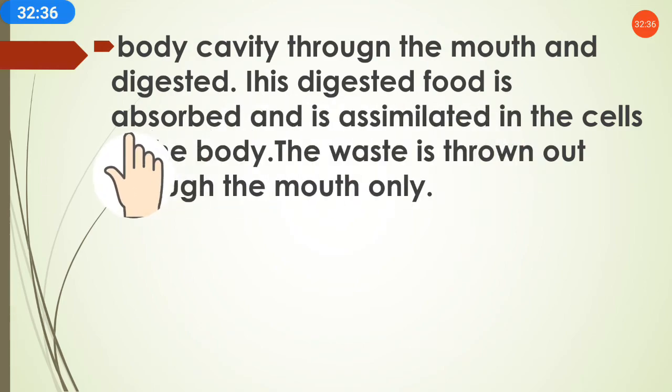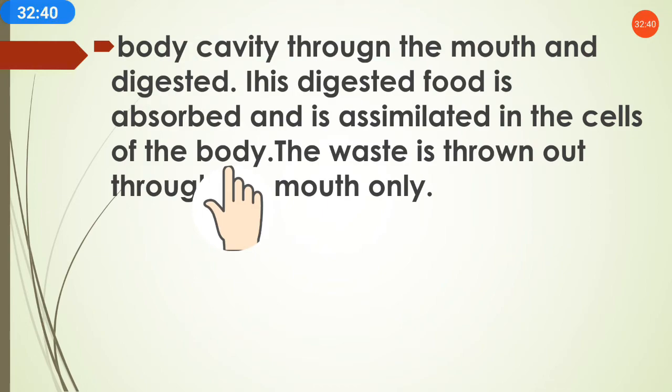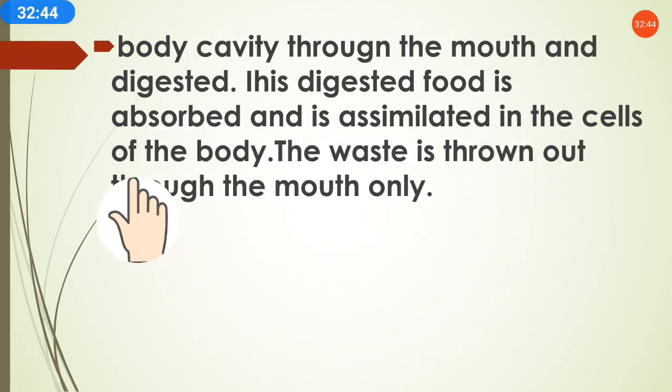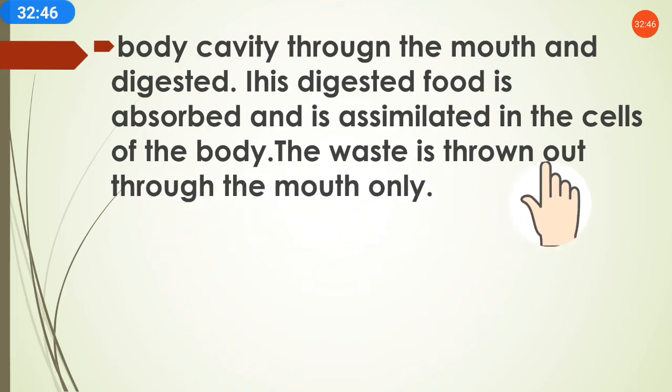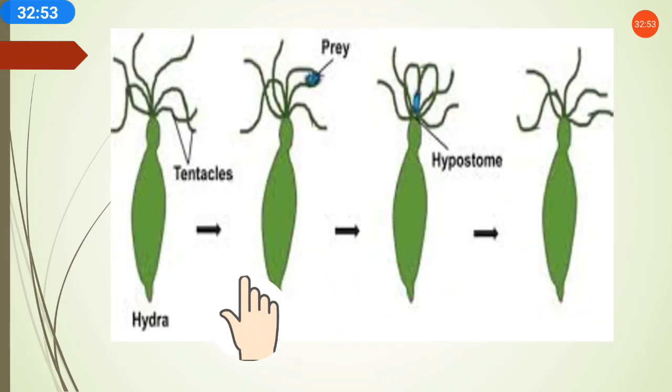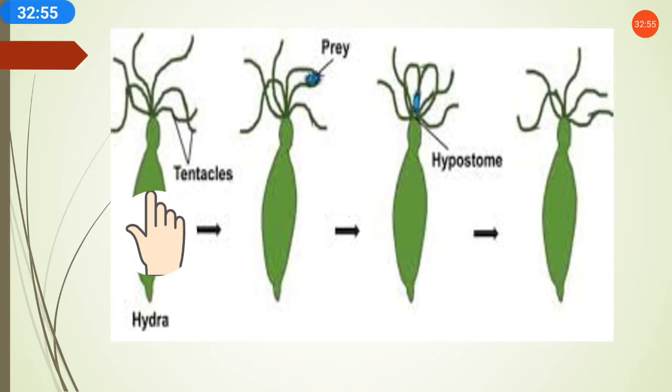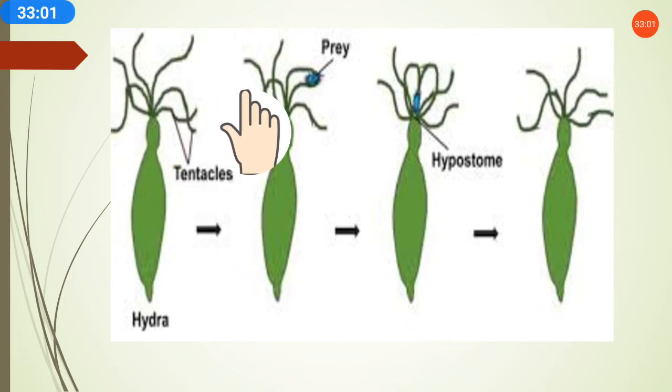This digested food is absorbed and assimilated in the cells of the body. Once the food is digested, in every organism this food will be absorbed and assimilated in the cells of the body, and the waste will be thrown out of the body through the mouth only. So in the Hydra, food goes in through the mouth, gets digested, and then the undigested food comes out again through the mouth.